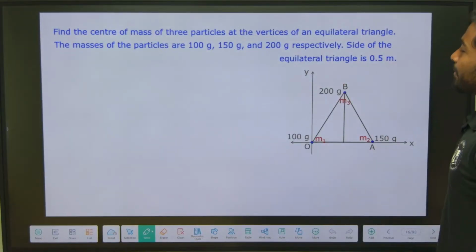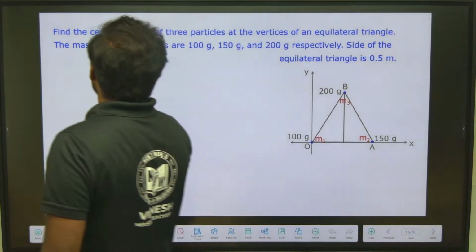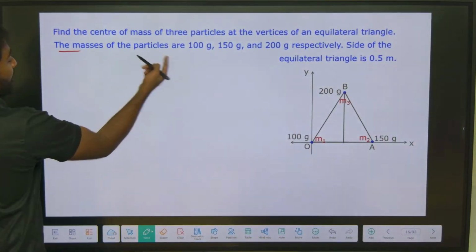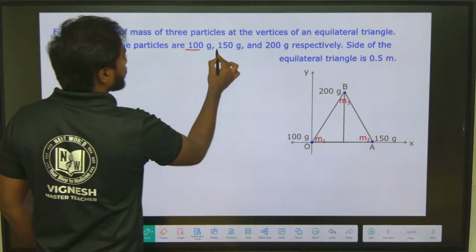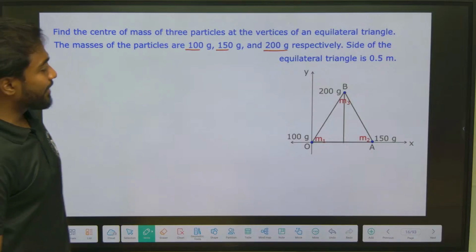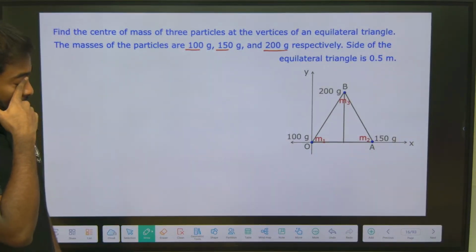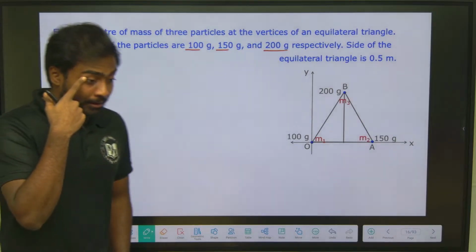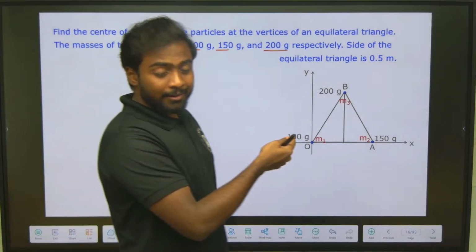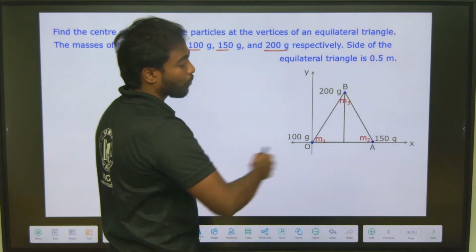Find the center of mass of three particles at the vertices of an equilateral triangle. The masses of the particles are 100 gram, 150 gram and 200 gram respectively. The side of the equilateral triangle is 0.5 meter. Is this equilateral triangle lying in a single plane? It's two axis, not a single axis.